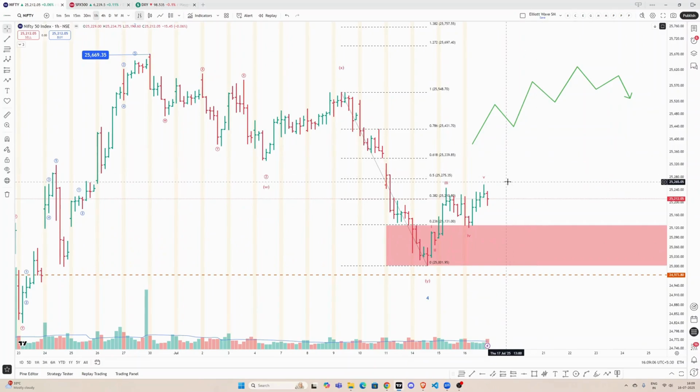So after this, the expectation is that here we can see some sort of correction, and then how much will the correction be?